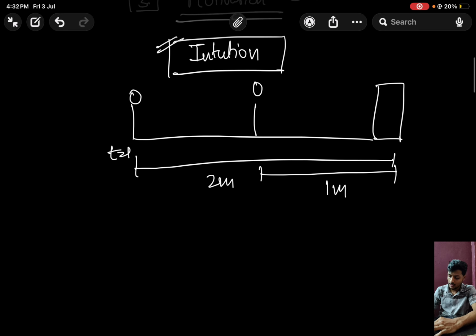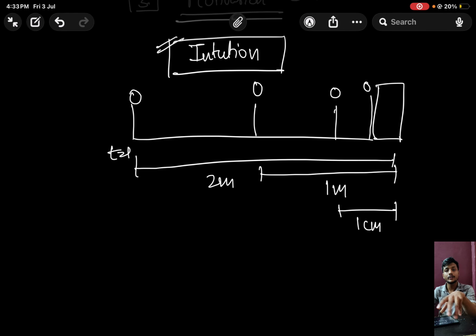Again I observe you, and at the third observation, you are much closer to the door than before, and now the distance is around 1 centimeter. And at the fourth observation, it seems like you have reached the door, but here the catch is that practically there is a distance between you and the door, and the distance is not zero yet. Let's say the distance is around 1 millimeter. So there is a person that is moving towards the door, and step by step he is getting closer to the door.